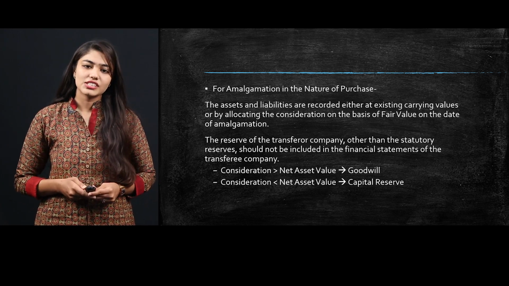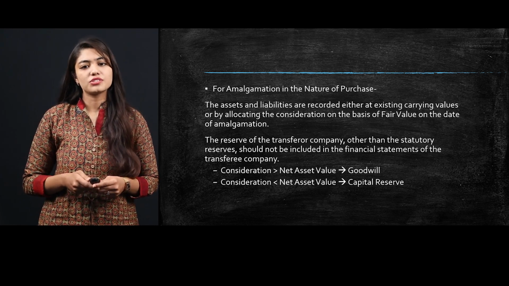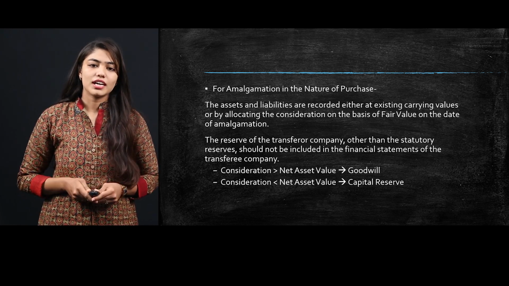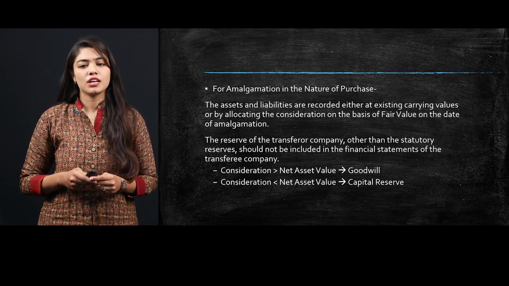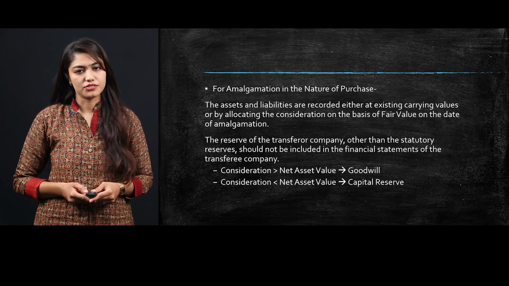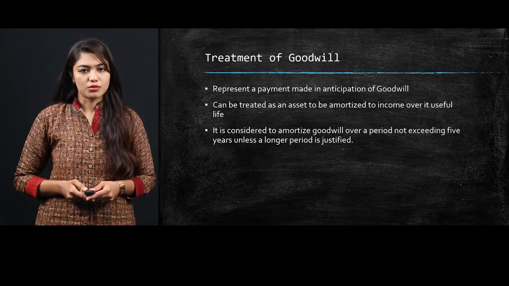If the consideration is more than the net asset value of the company, then it would result in goodwill. On the other hand, if consideration is less than net asset value, it will go under the head of capital reserves.